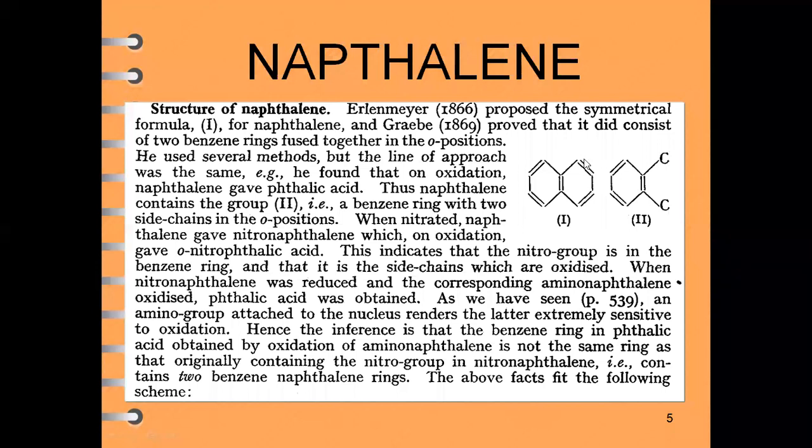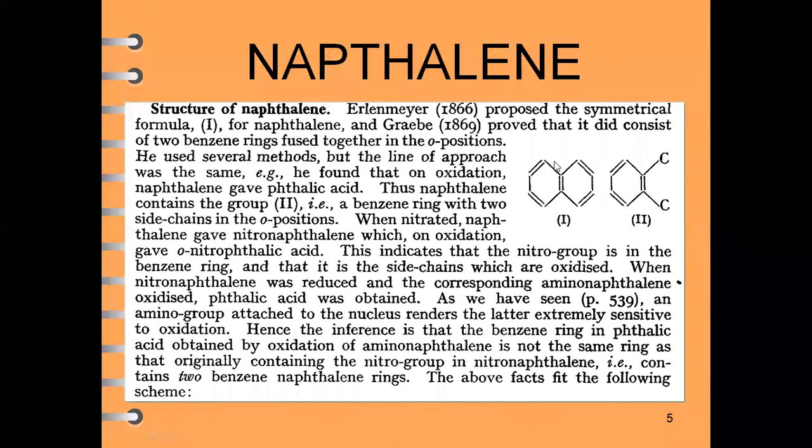That means this position of the naphthalene is already occupied by something else. These positions are blocked for substitution. Why are they blocked? Because there is already attachment of another benzene ring. The remaining reactions take place among these four carbon atoms of the naphthalene.